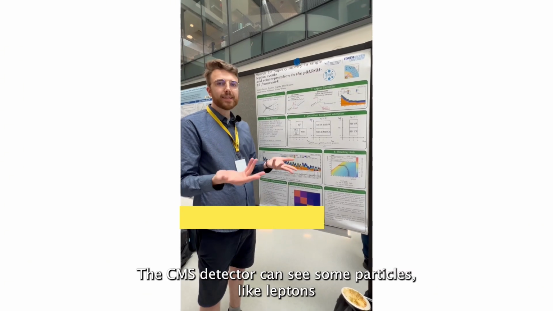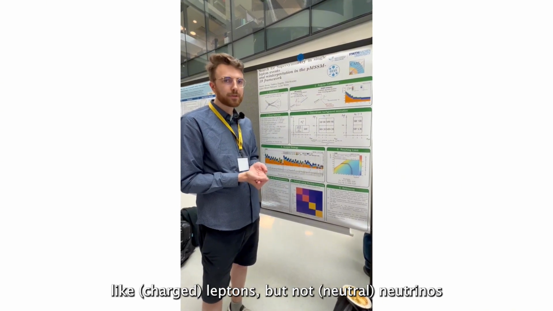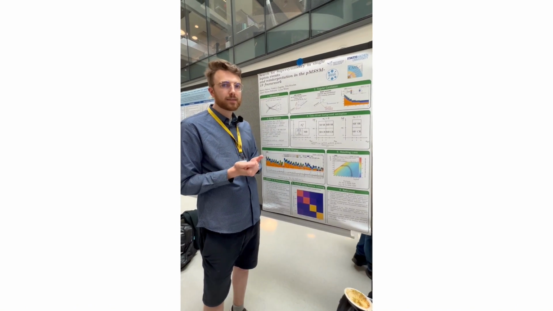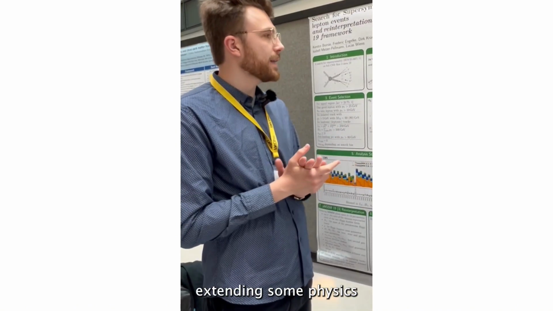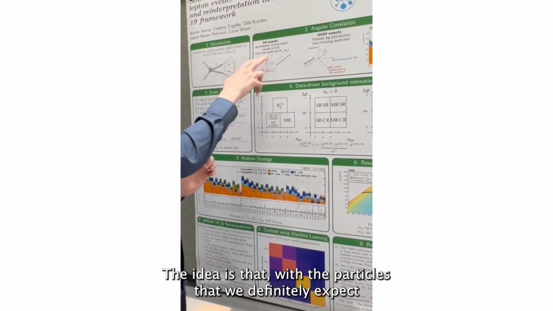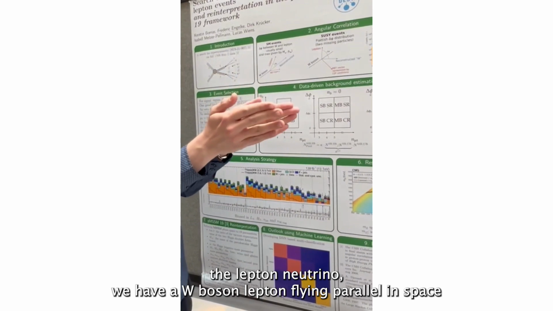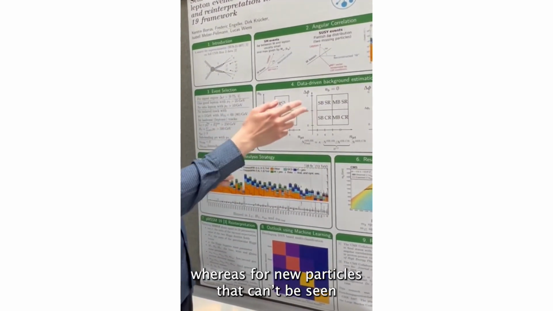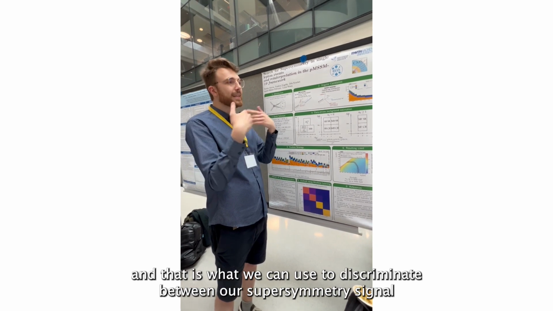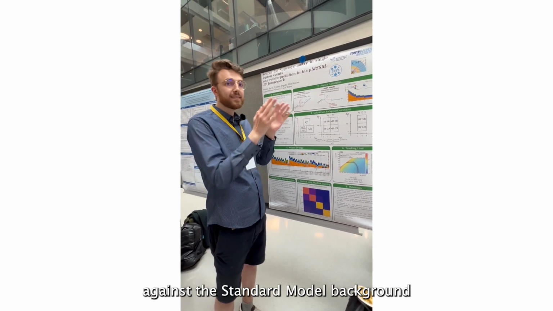The CMS detector can see some particles like leptons, but can't see other particles like neutrinos. And we use this feature of the detector to search for supersymmetric particles, new possible particles explaining some physics. The idea is that with the particles that we expect, the lepton and neutrino, we have a W boson and lepton flying rather parallel in space, whereas for new particles that can't be seen, the W boson can't be reconstructed that precisely. And that's what we can use to discriminate between our supersymmetry signal against the standard model background.